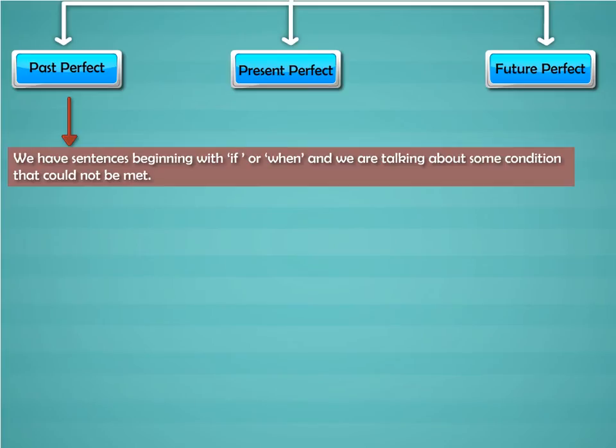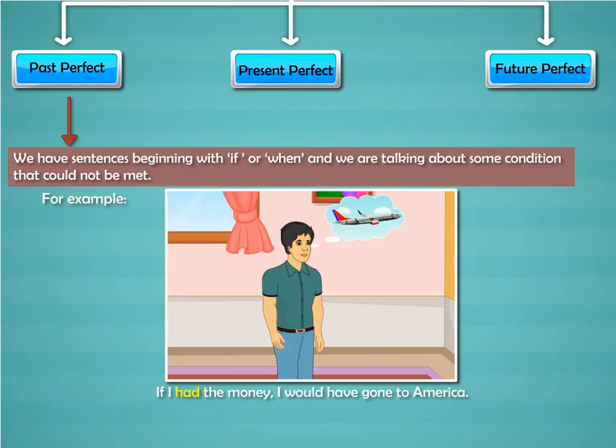We have sentences beginning with if or when, and we are talking about some condition that could not be met. For example, if I had the money, I would have gone to America.